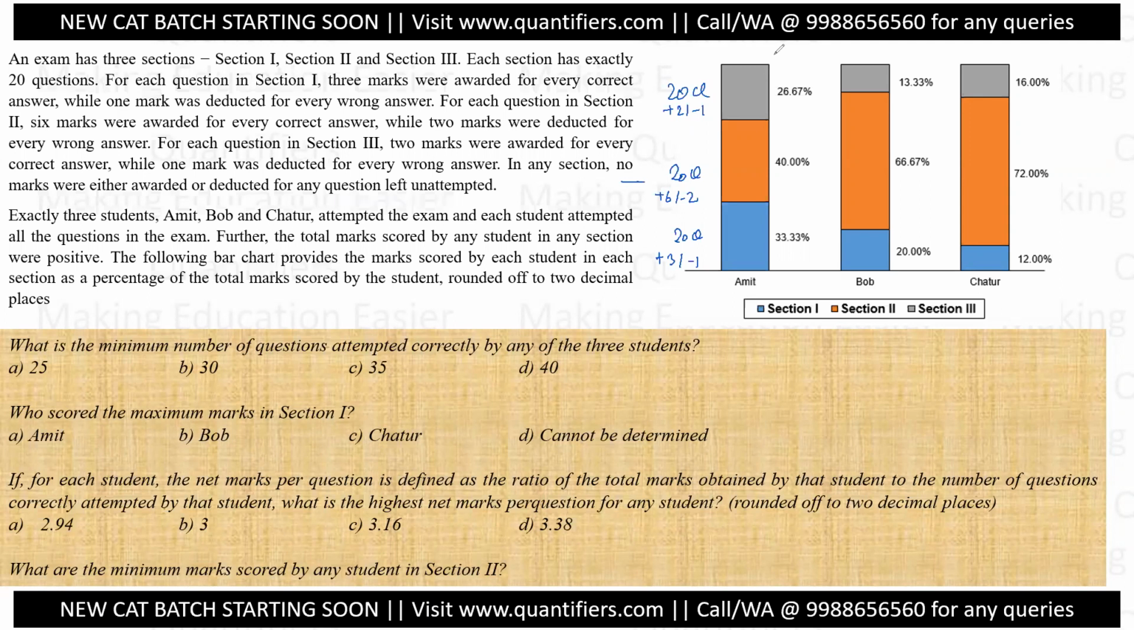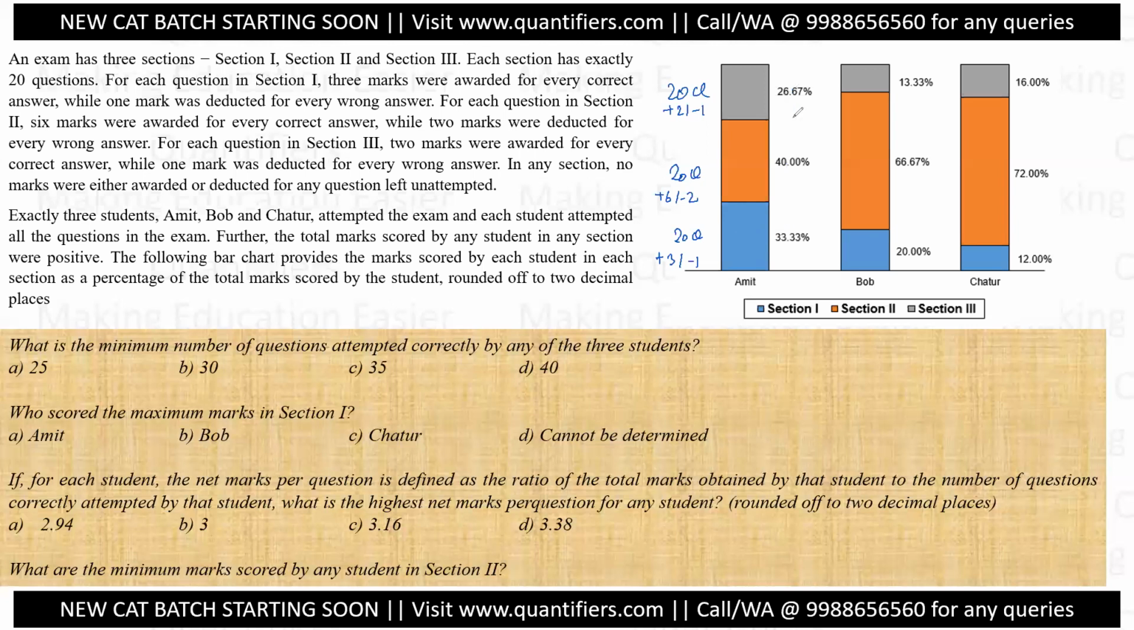Now exactly three students are attempting this mock, and it is given that each student attempted all the questions. A very important line, some people miss it and mess up the set. Further, the total marks scored by any student in any section were positive. That means each student is getting at least 1 mark in every section.